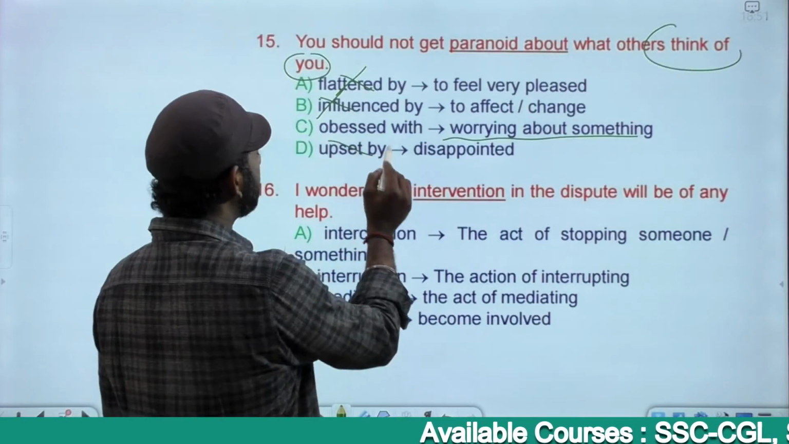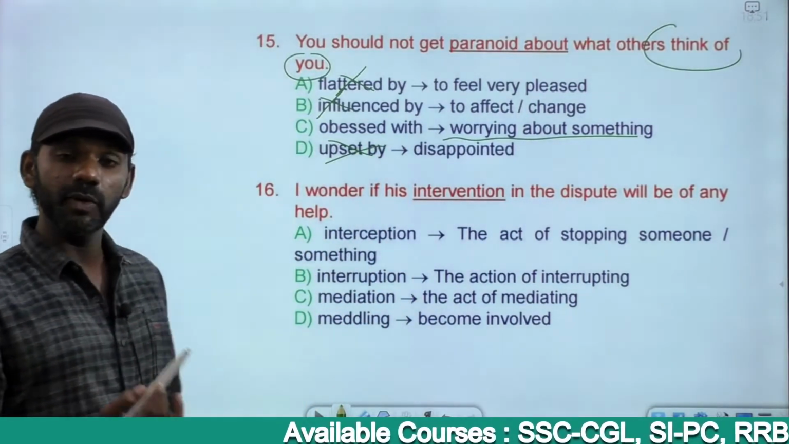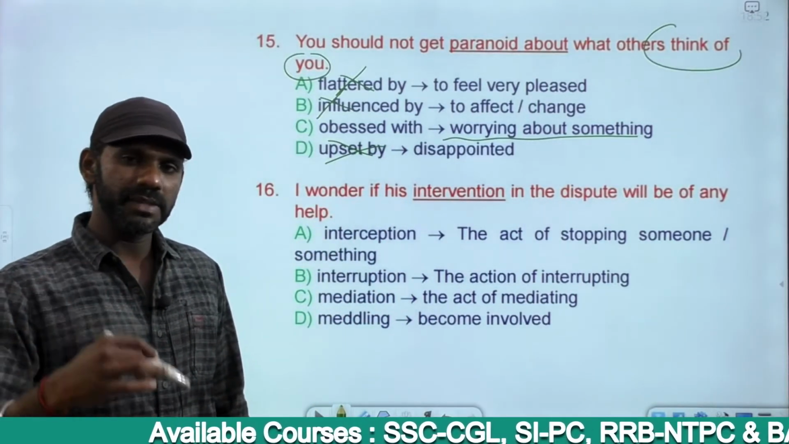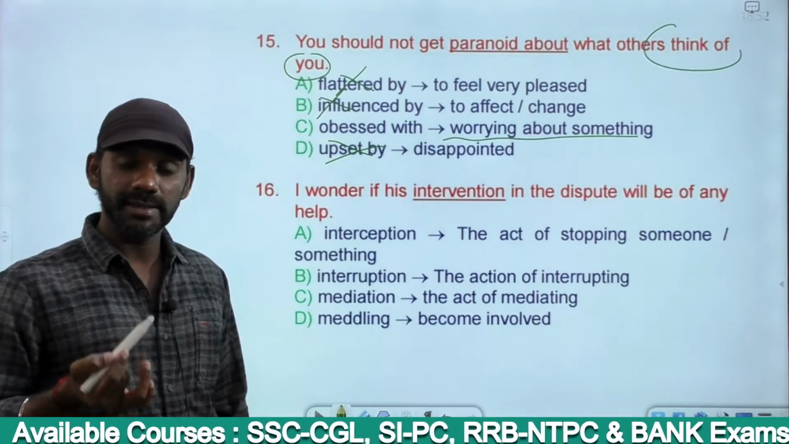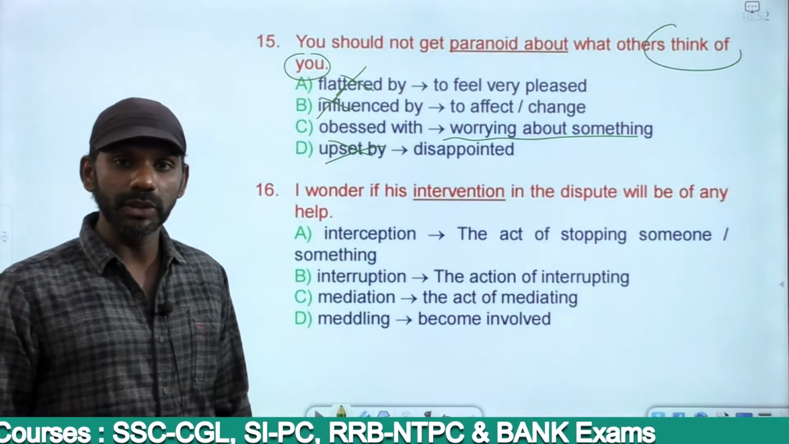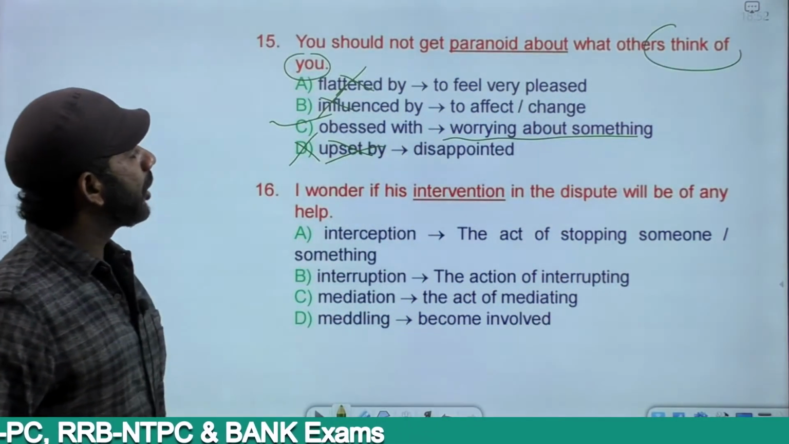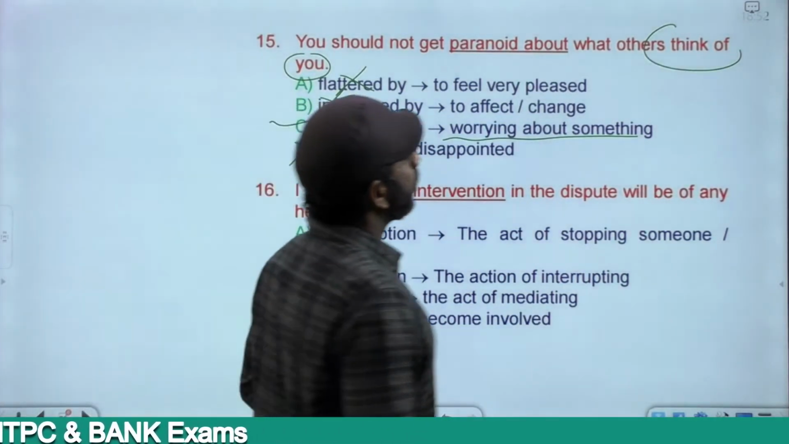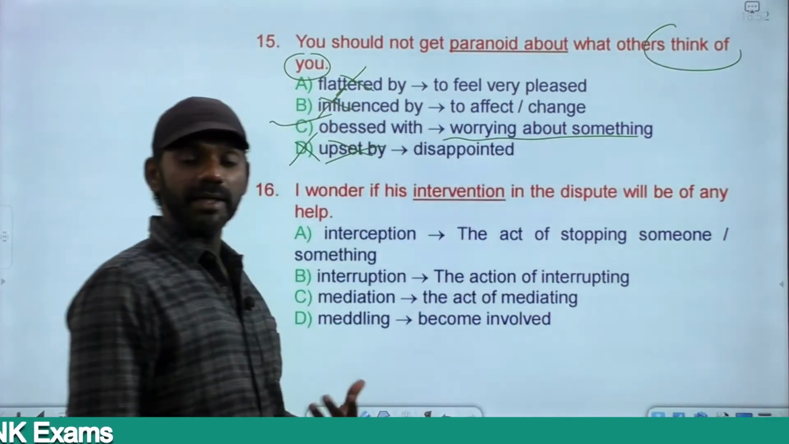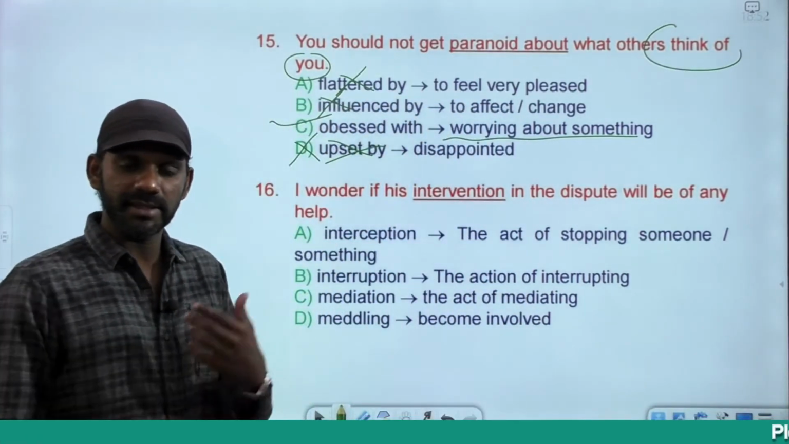We can never get upset, or we should not get upset by what others think of us. We can get upset by what others tell us, others do to us. Gone. The answer must be C. You should not get obsessed with what others think of you. Means we should not worry about what others think of us. Just lead our own life.